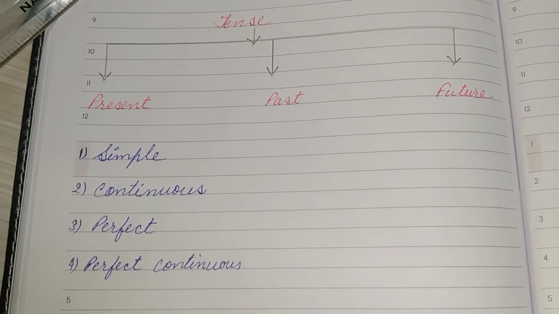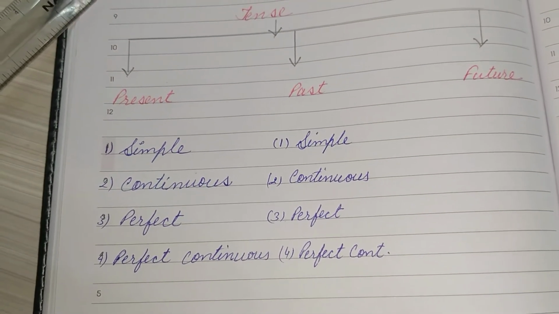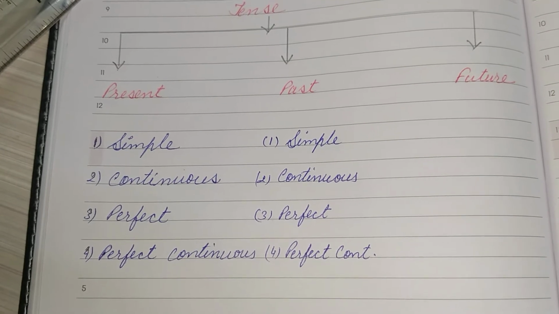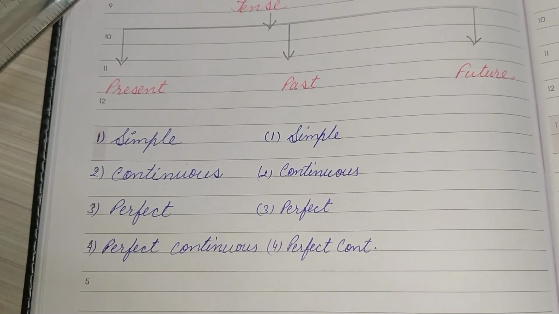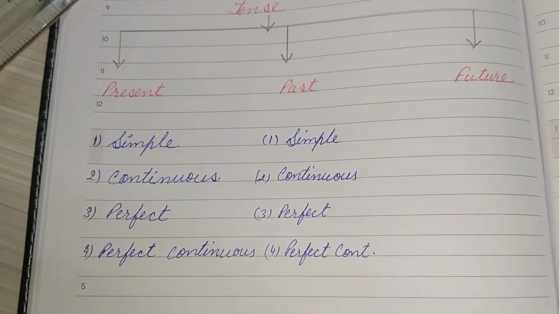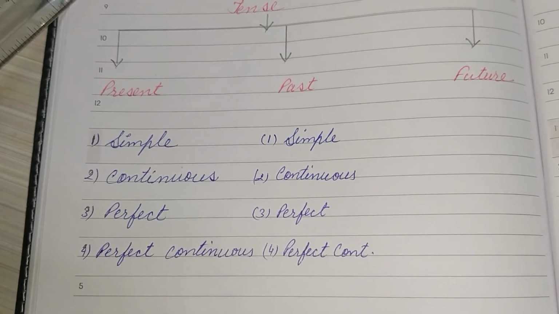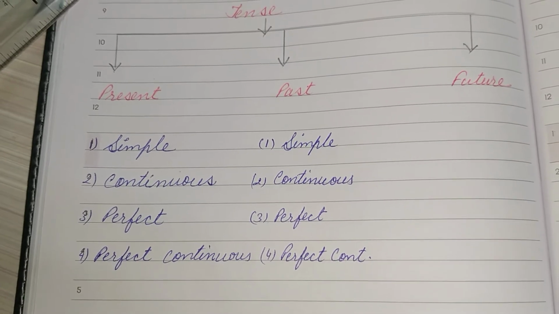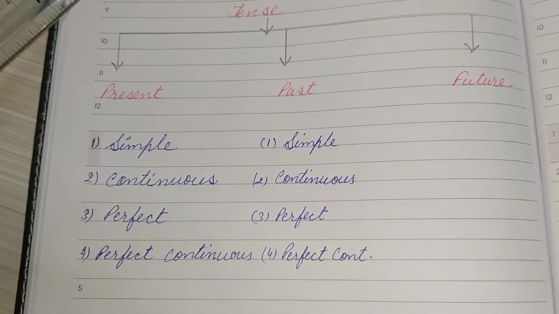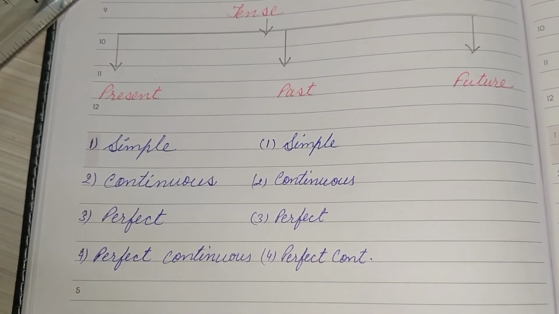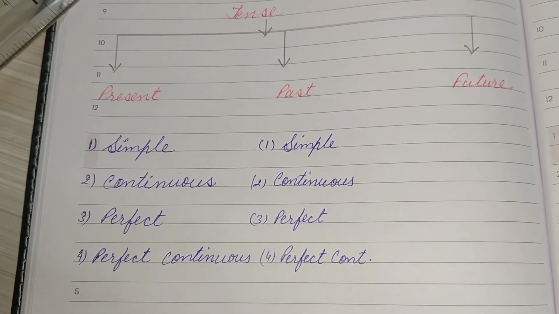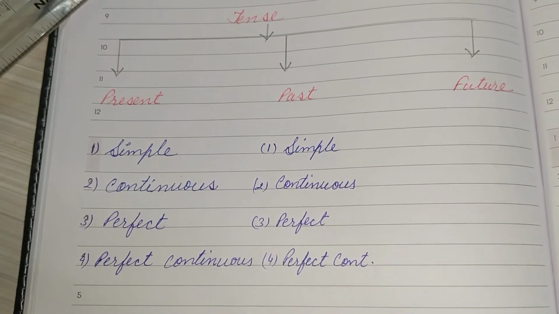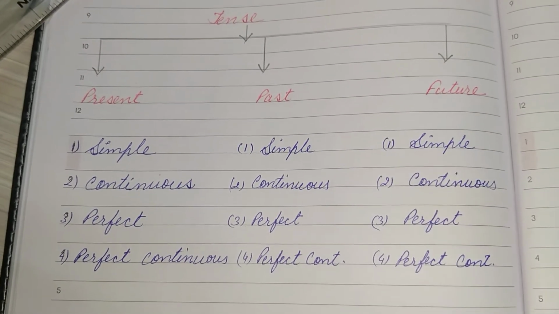perfect continuous tense. Now past tense is also divided in the same four categories. The first is your simple, second one is your continuous, third one is your perfect, and the fourth one is your perfect continuous. We also say simple past tense, past continuous tense, past perfect tense, and the fourth one is past perfect continuous tense.